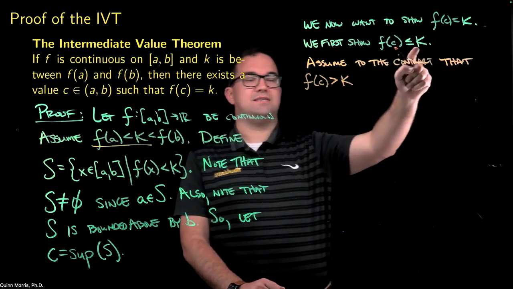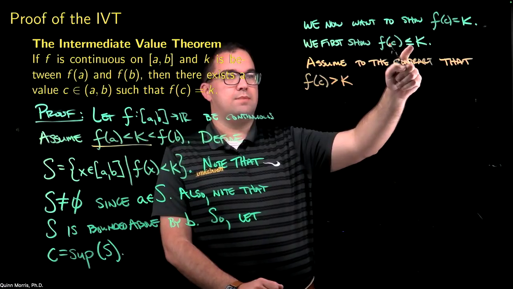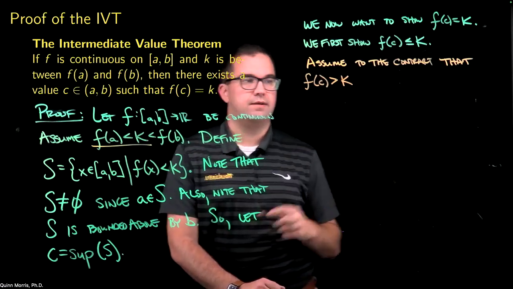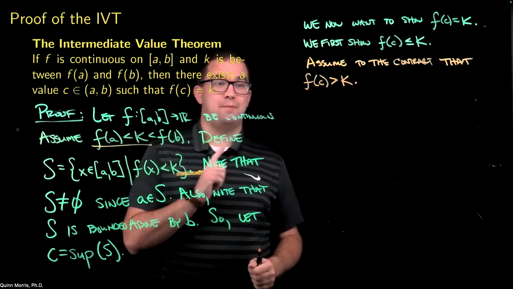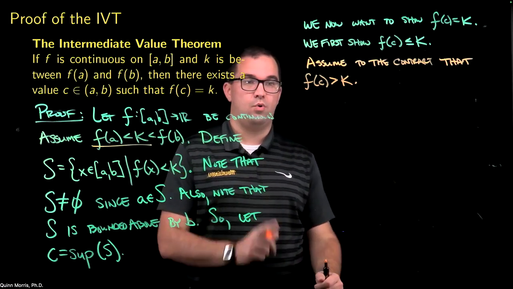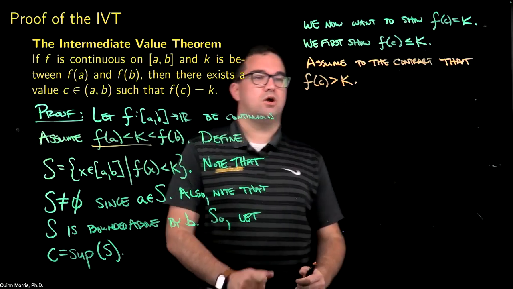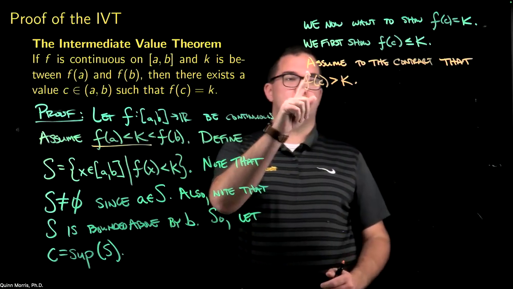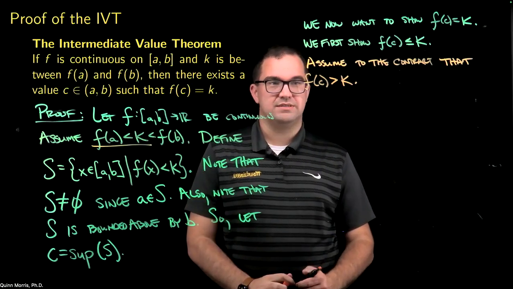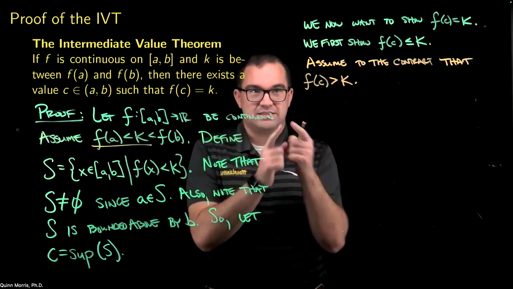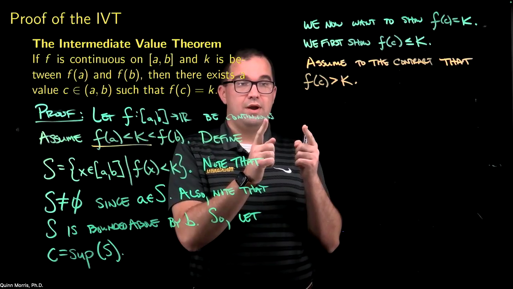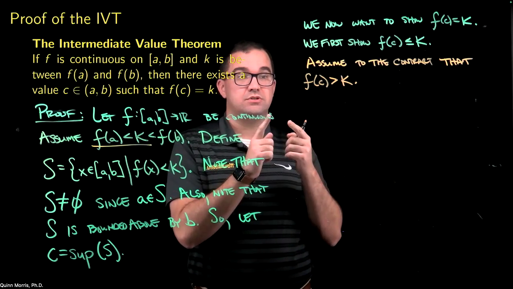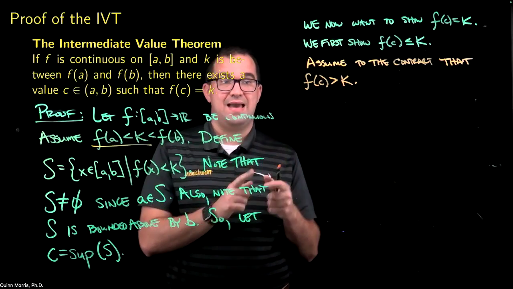If it's not less than or equal to, it must be greater than. Okay. And now I'm going to use that principle of persistent inequality. So if f of c is greater than k, what does that mean? That means I can pick some little interval around c where f of x continues to be greater than k.